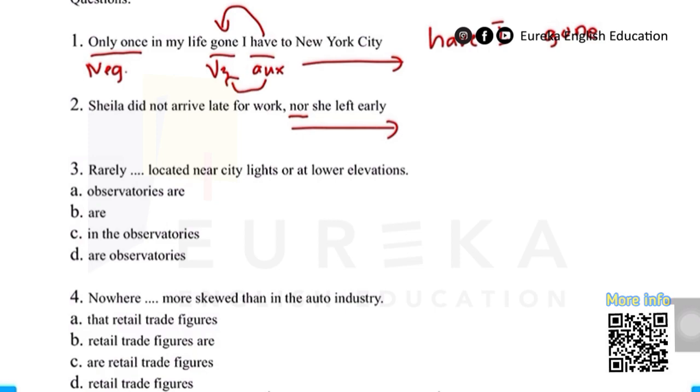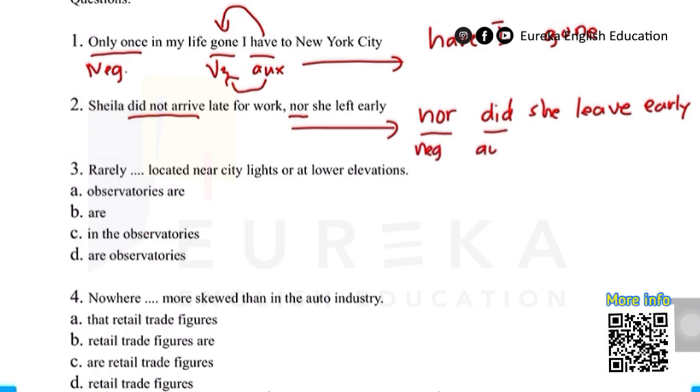Since the first clause uses the simple past tense, the second clause also needs to use the simple past tense. Let's correct the clause: "Nor did she leave early." Exactly. "Nor" is the negative expression, "did" is the auxiliary, "she" is the subject, and "leave" is the infinitive.